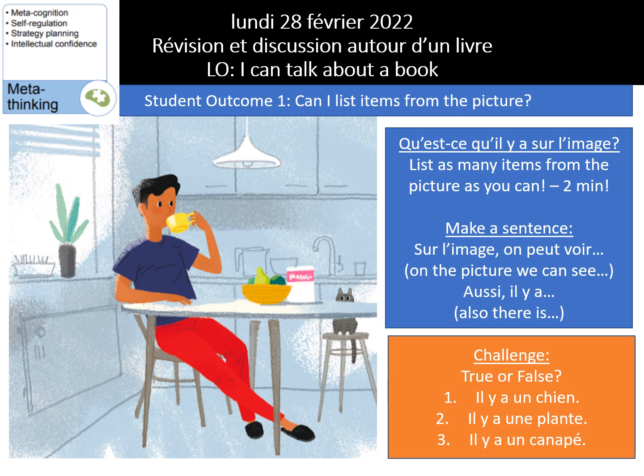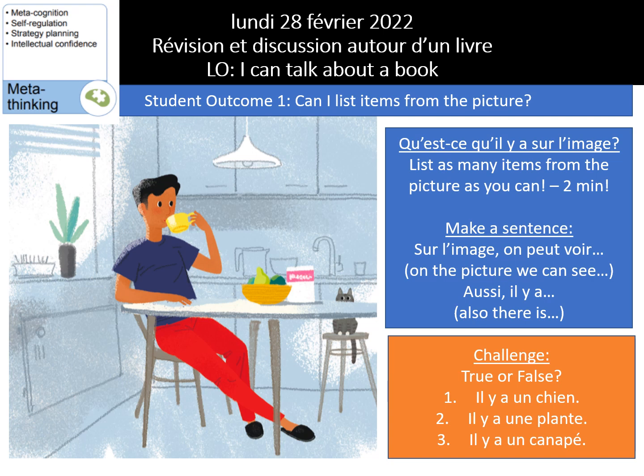Your first student outcome is, can I list items from this picture? Okay, this picture is actually a picture from the book that we just saw, the cover page that we just saw. So try to list some items from the picture. Qu'est-ce qu'il y a sur l'image? Ça veut dire quoi? What does this mean? Qu'est-ce qu'il y a sur l'image? What is there on the picture? So list as many items from the picture as you can. You have 2 minutes time for this.